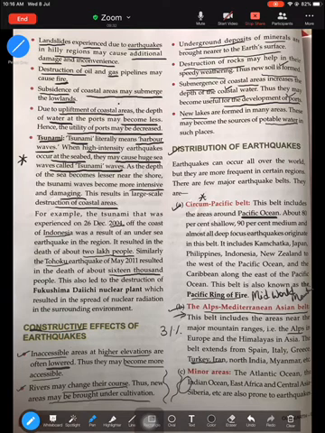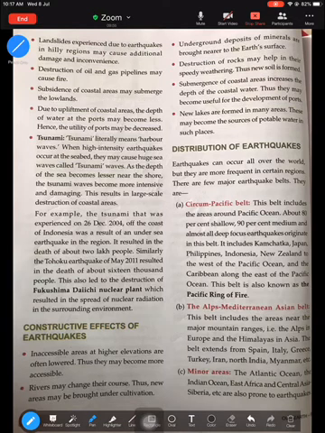That is why this is also important. And there are some other areas like the Indian Ocean and the Atlantic Ocean, which are also prone to earthquakes. So that is about the distribution. You must know the distribution: the circum-Pacific belt around the Pacific Ocean, the Alps Mediterranean belt through the Alps, Turkey and Iran, and some minor areas like the Atlantic and Indian Ocean.